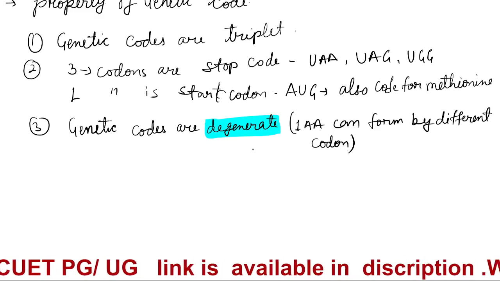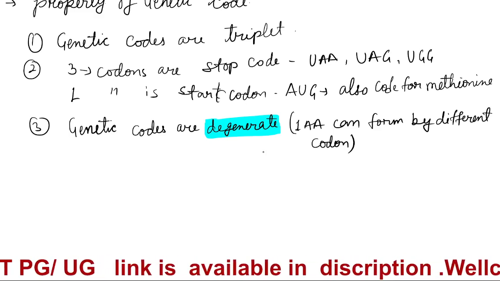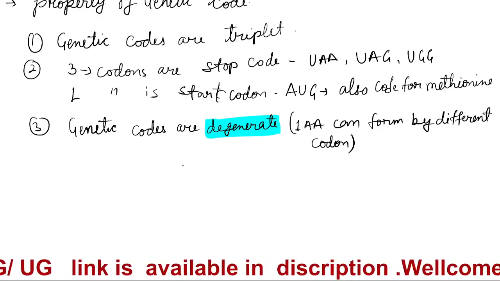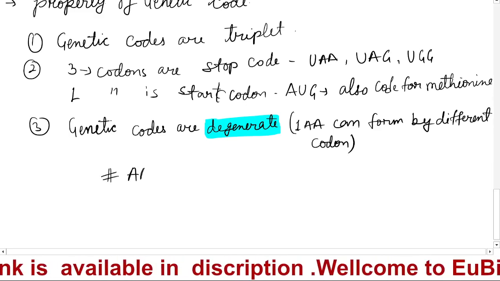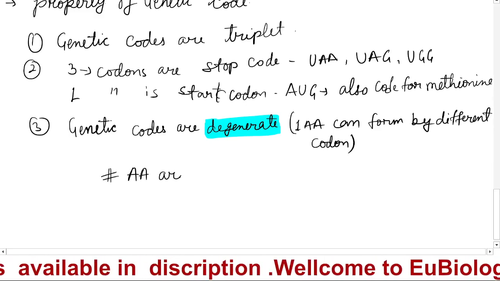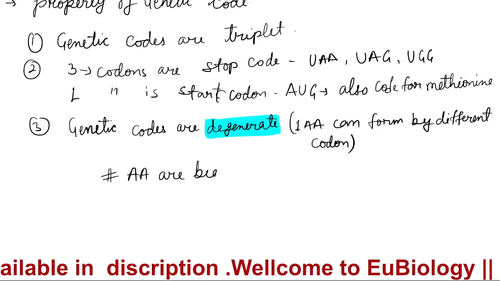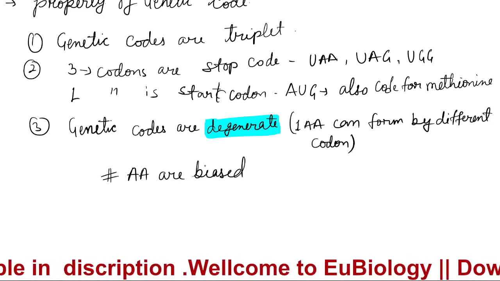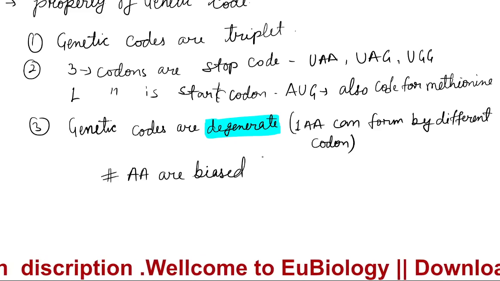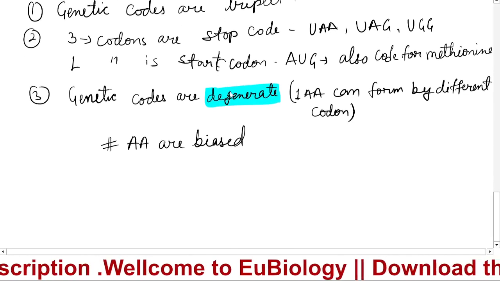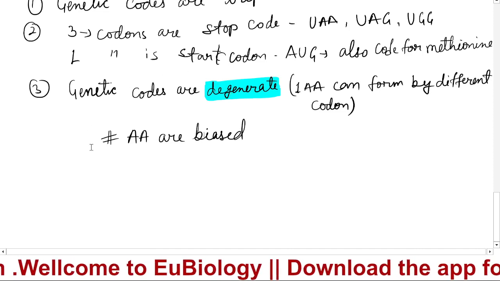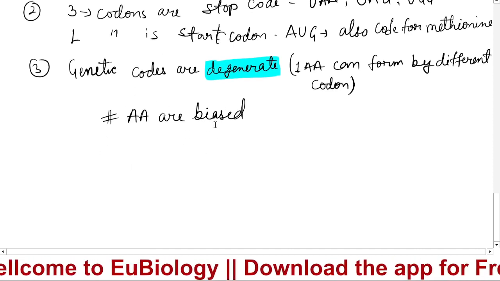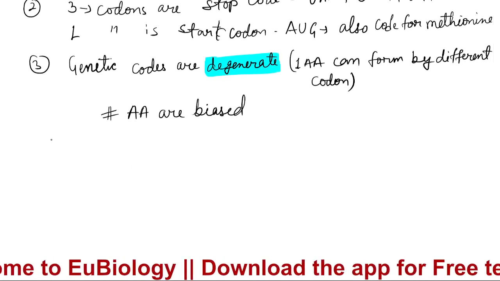That is called a biased codon. So amino acids are biased. Usually it's not agreeing every time, but there is some bias.